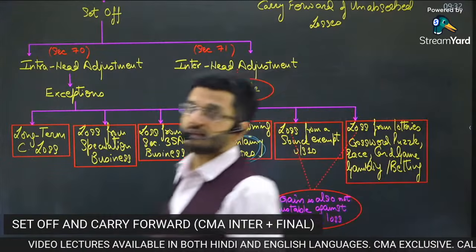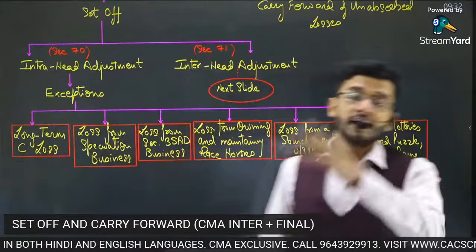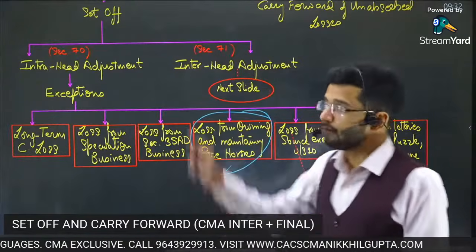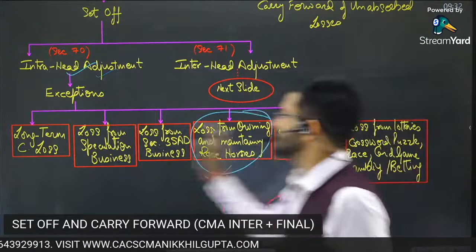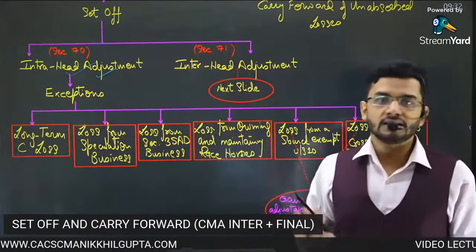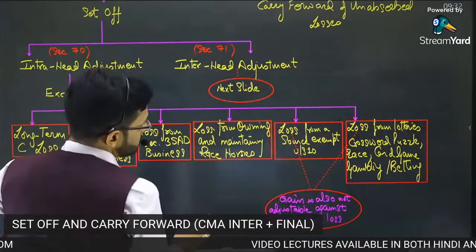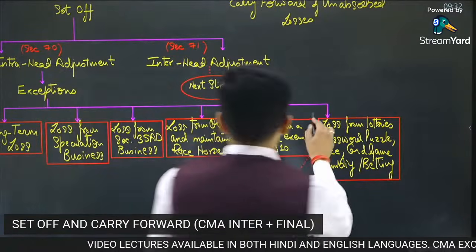So owning and maintaining race horses, losses shall be set off against profit from owning and maintaining race horses itself. That is how this set off restriction is there. So we are talking about intra-head adjustment, and I'm saying that apart from these adjustments, all other intra-head adjustments are very much possible. Next exception is loss from a source exempt under section 10.